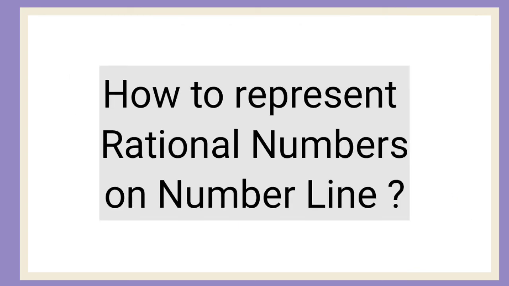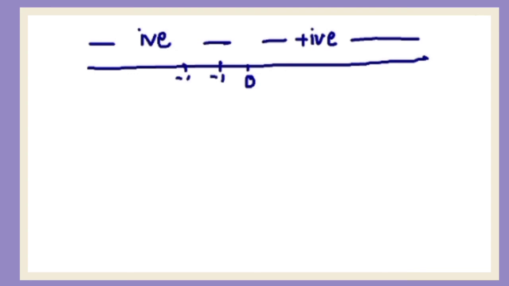Now one more thing you need to understand, how we can represent rational numbers on the number line. What is the number line? Midpoint is 0. This is the negative side, right? On the left side we put the negative numbers. On the right side we put the positive numbers. Clear? So like this is minus 1, minus 2, minus 3 and so on. On the right side 1, 2, 3 and so on. Right? This number line you have studied in integers. Now we are understanding how we can put the rational numbers on the number line.